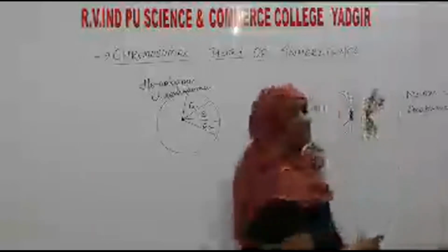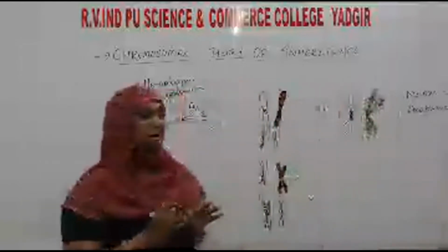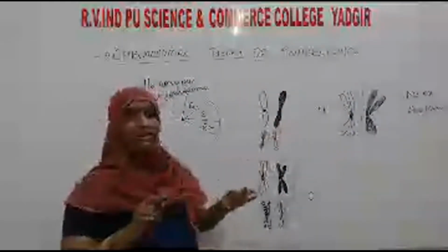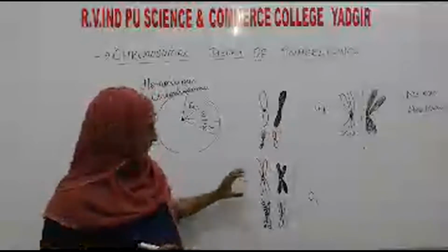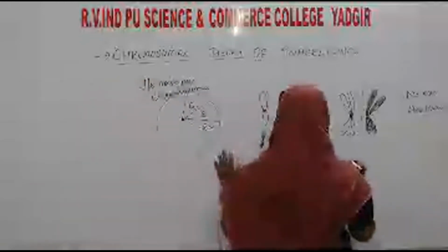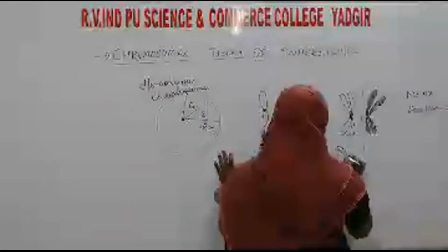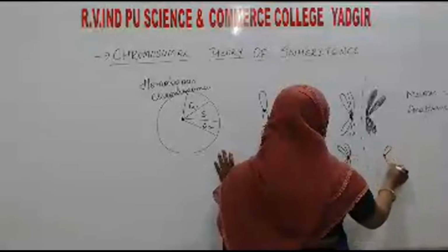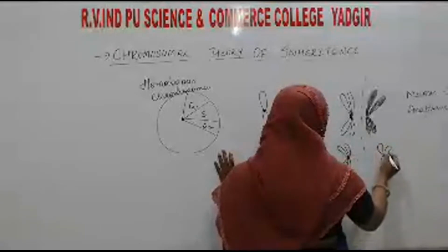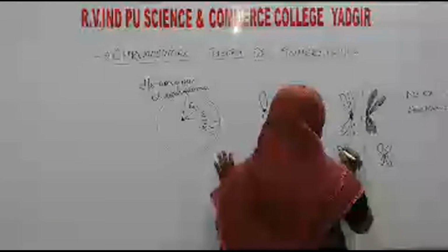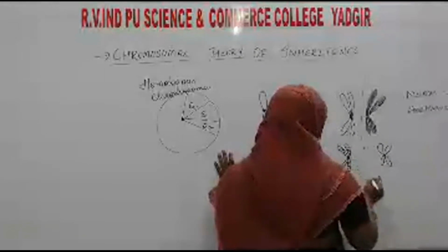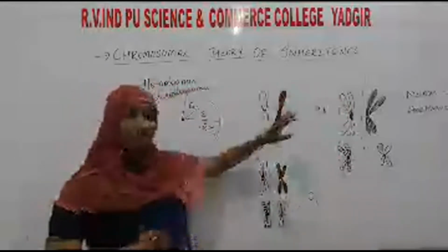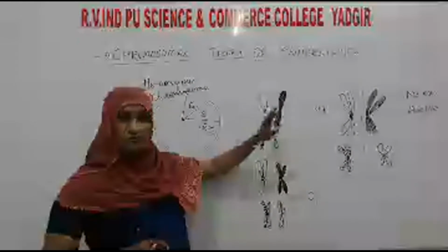This is the equatorial plate. During metaphase, they will come under the equatorial plate, but during anaphase they will segregate from each other. This is meiosis 1 anaphase. The same thing you can see with these chromosomes also. Like this, they are going to move towards the opposite poles. So this is about anaphase 1 of meiosis 1.